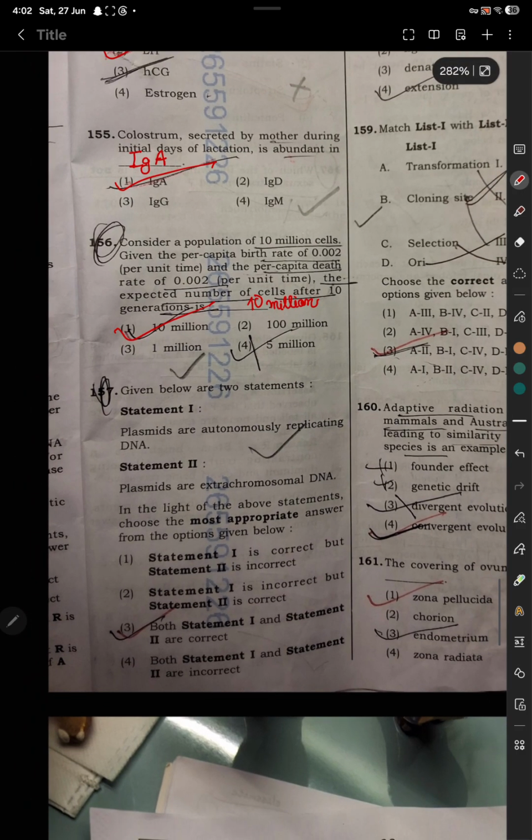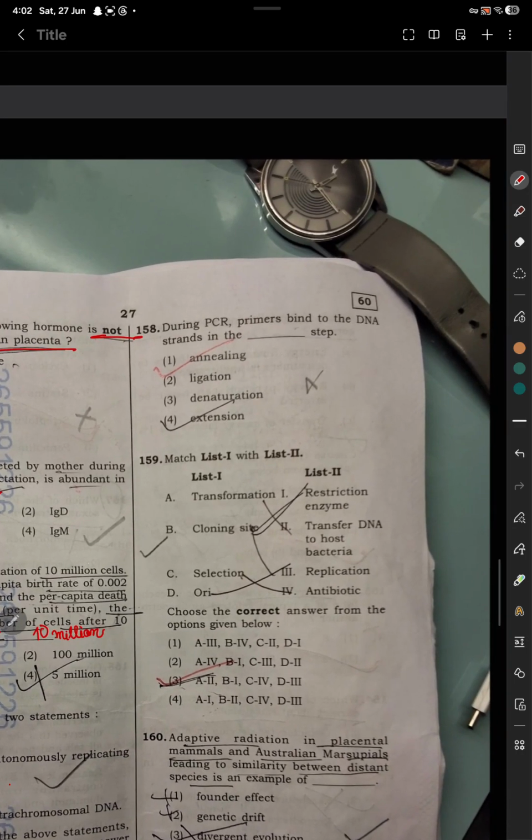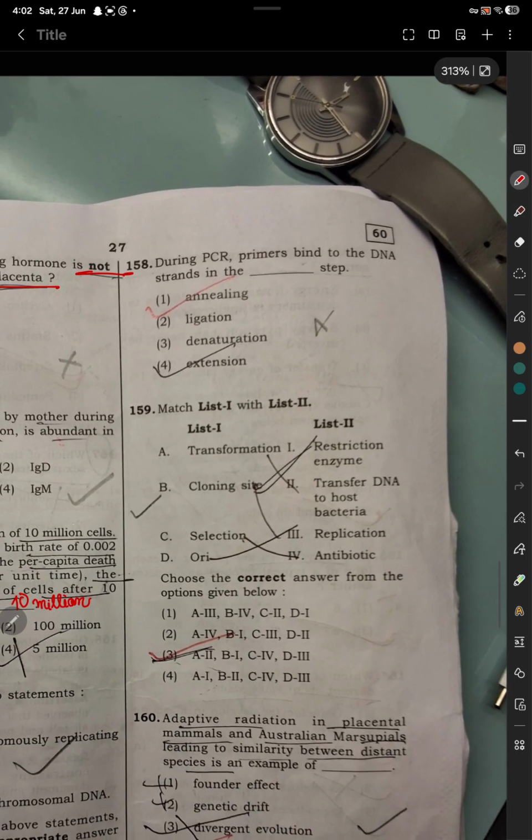Question 157. Given below are two statements. Plasmids are autonomously replicated DNA. Plasmids are extra chromosomal DNA. So both statement 1 and 2 are correct. Question number 158. During PCR, primase binds to the DNA strands in the annealing step. Option number 1 is correct.